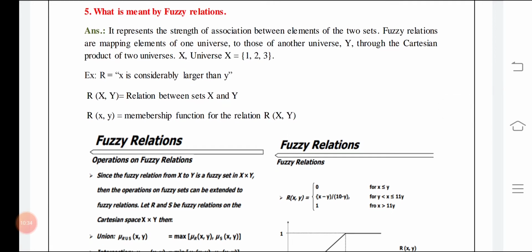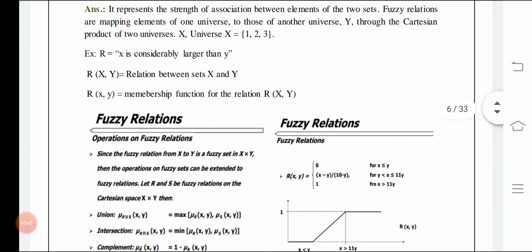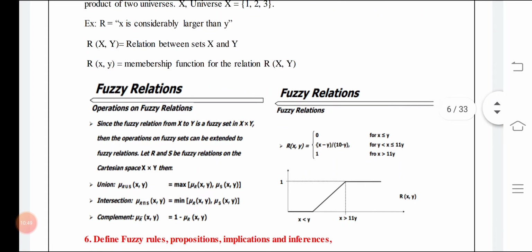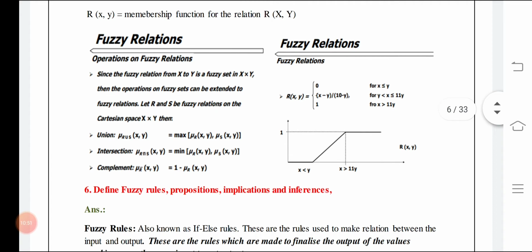What is a fuzzy relation? A fuzzy relation represents the strength of association between the elements of two sets. Fuzzy relations are used to map the elements in one universe to another universe. Here you can see the fuzzy relations.